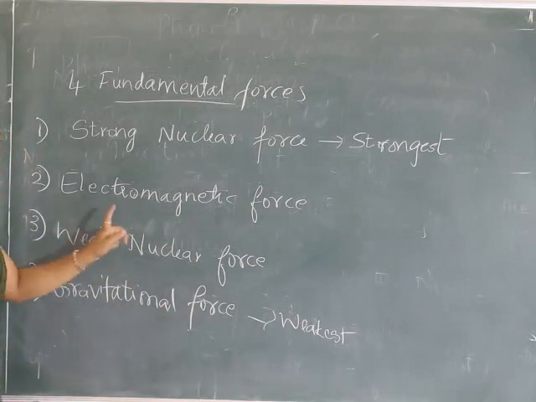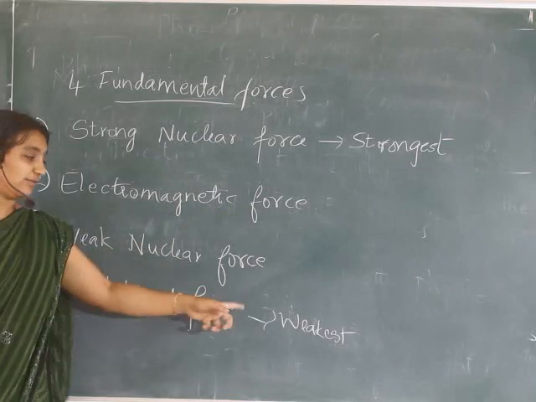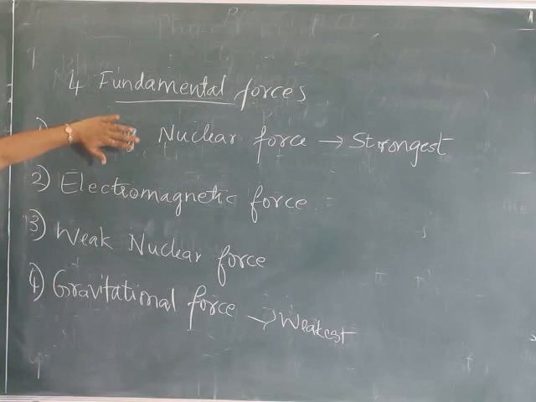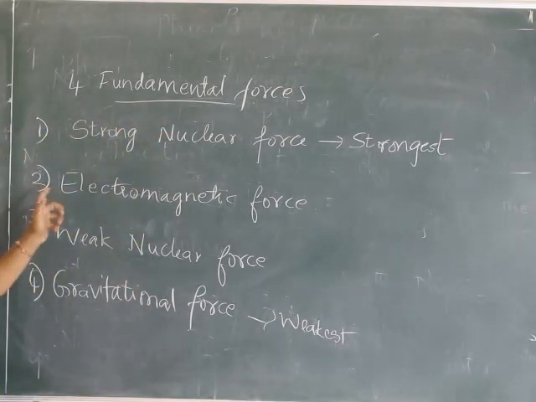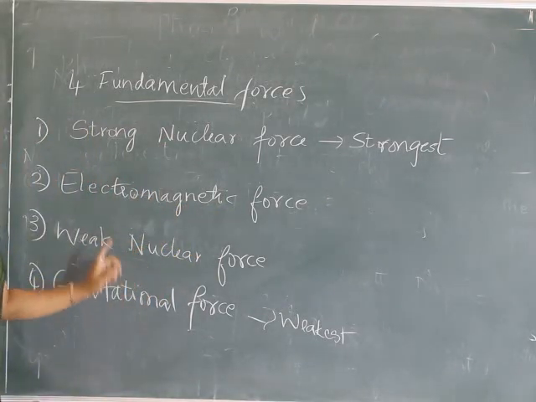This is not the strongest force, but it is stronger than weak nuclear force and gravitational force. The strongest force out of the four fundamental forces is strong nuclear force. Then electromagnetic force is stronger than these two but weaker than strong nuclear force.